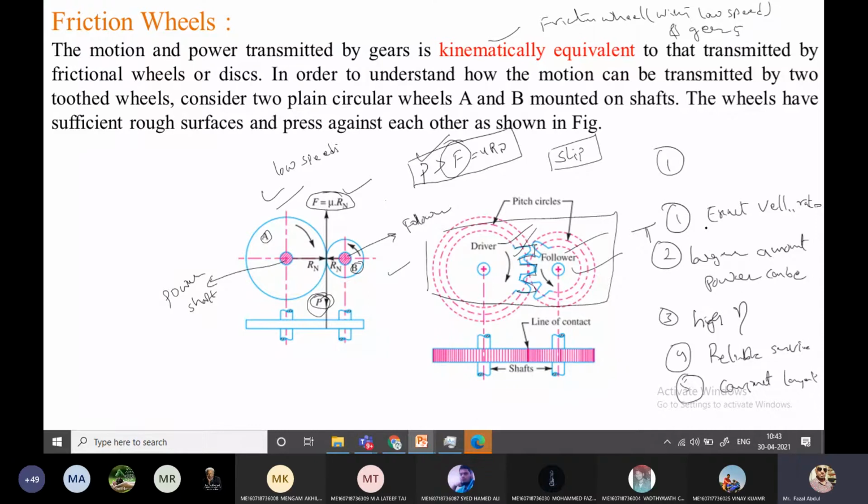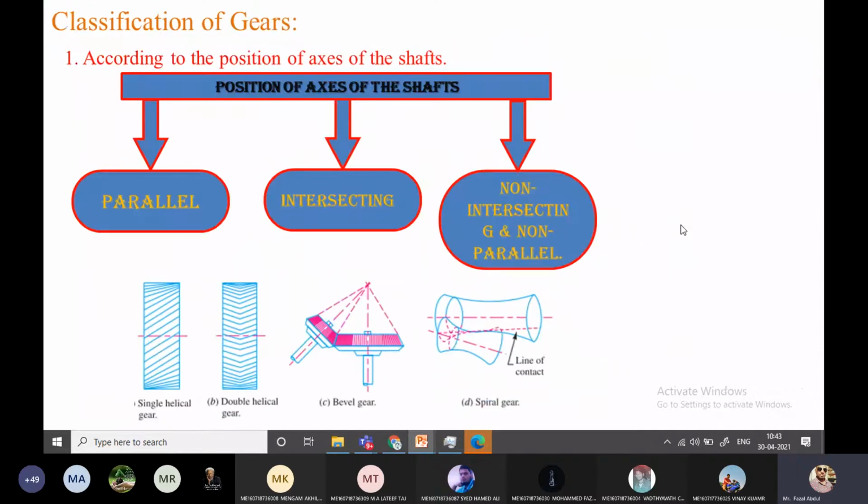Now coming to the classification of gears. This classification you already studied in the kinematics of machinery, and I want to repeat it once. First, gears are classified based on the position of their axis.